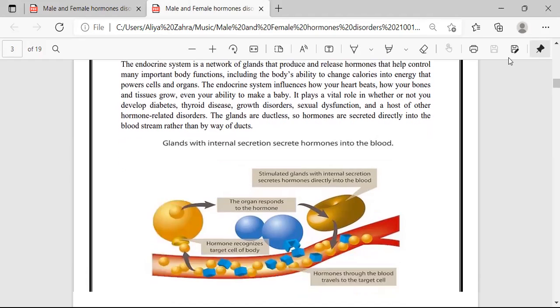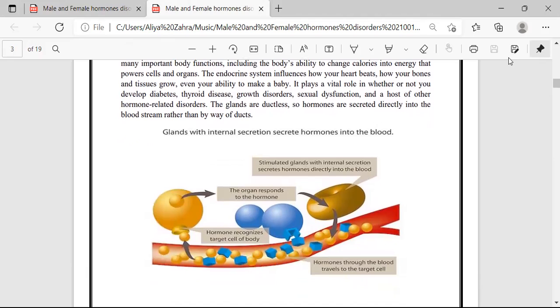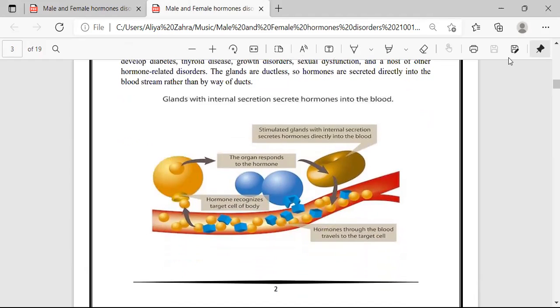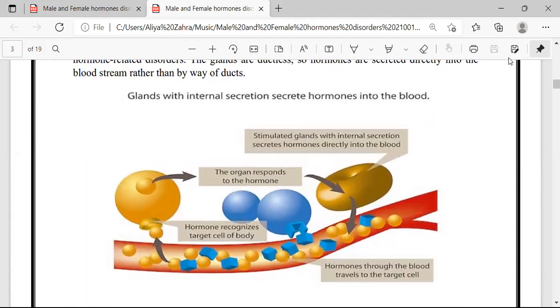The next is how the glands are ductless. So hormones are secreted directly into the bloodstream rather than by way of ducts. Here is a pictorial representation of secretion of hormone into blood. First of all, stimulated glands with internal secretion secrete hormones directly into the blood.